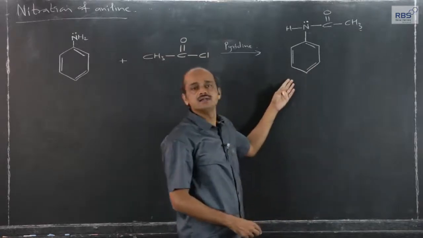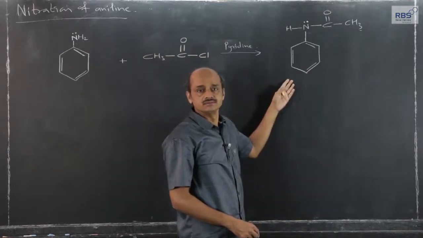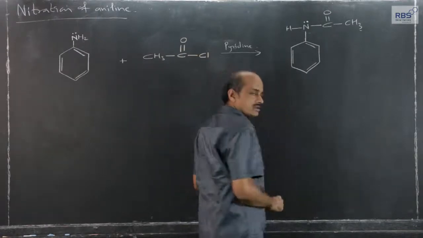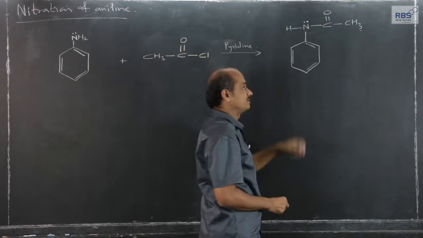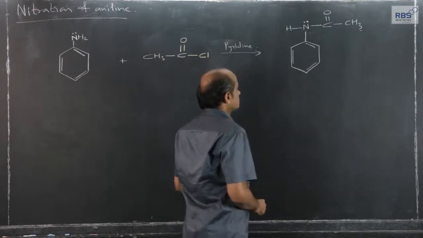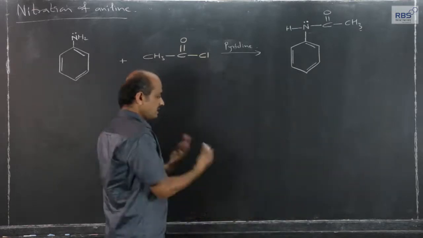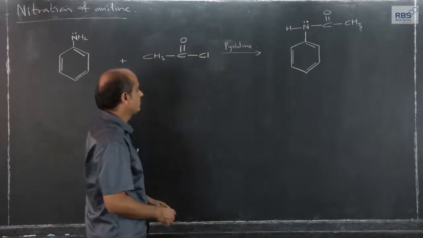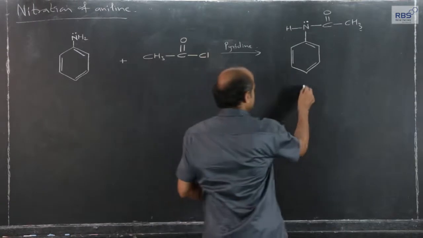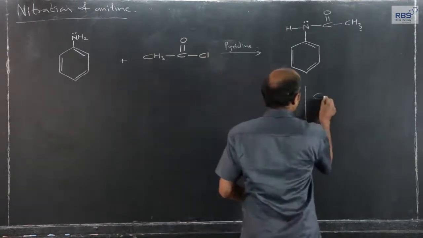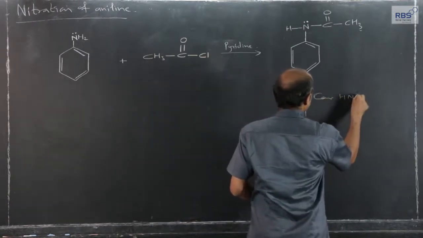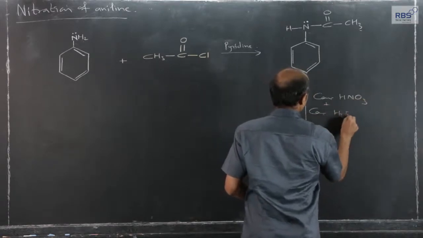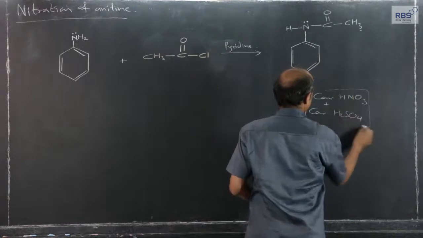So monoacetyl aniline we can call it as. Now nitration of this becomes easy. Earlier I had told you that for nitration purpose we use a mixture of concentrated nitric acid and concentrated H2SO4, this mixture.